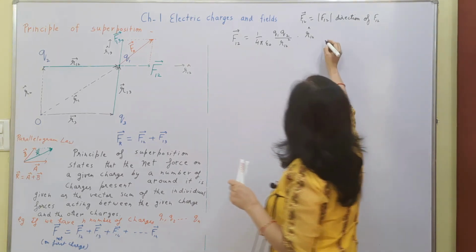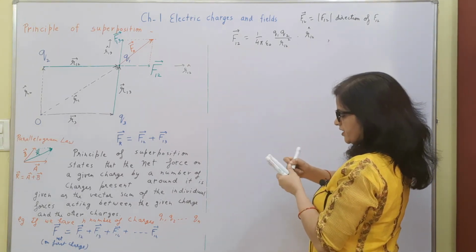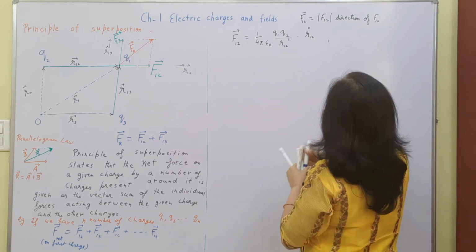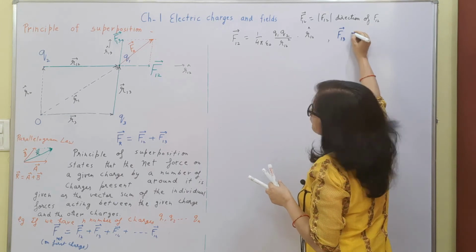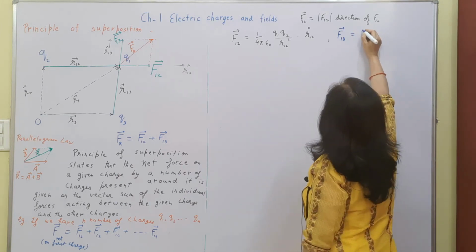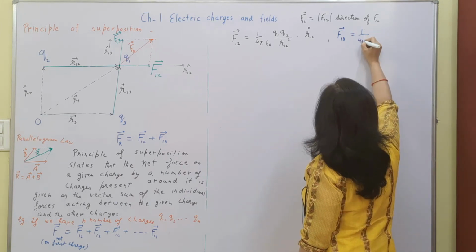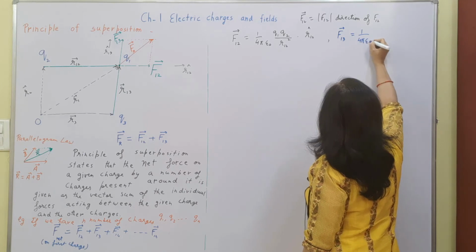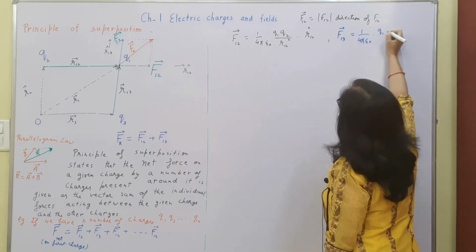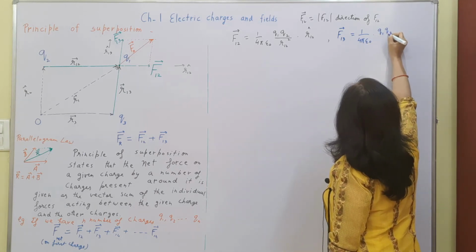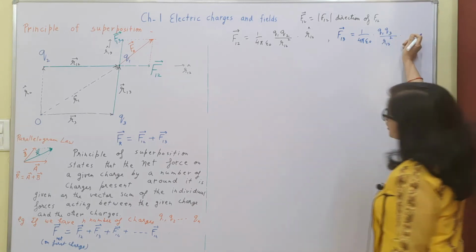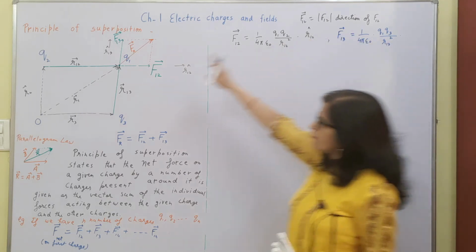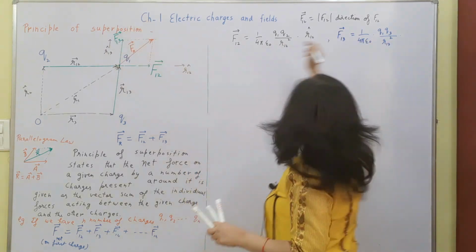Then F13 will be the magnitude of F13, that is 1 by 4 pi epsilon naught q1 q3 upon R13 square, into the direction of F13. The direction of F13 is R13 cap.